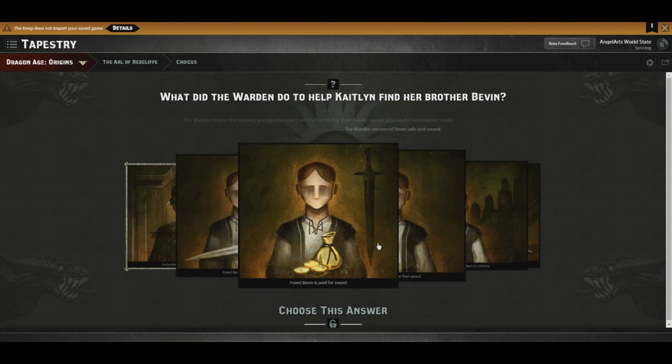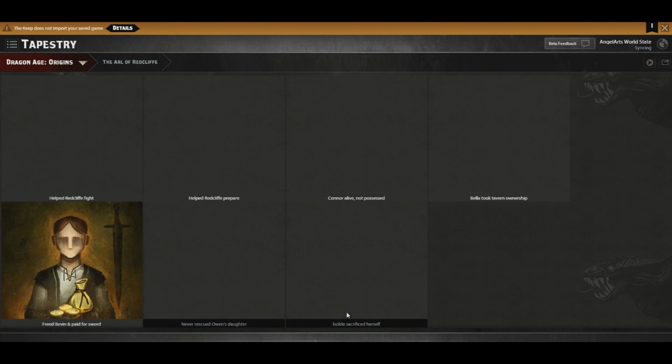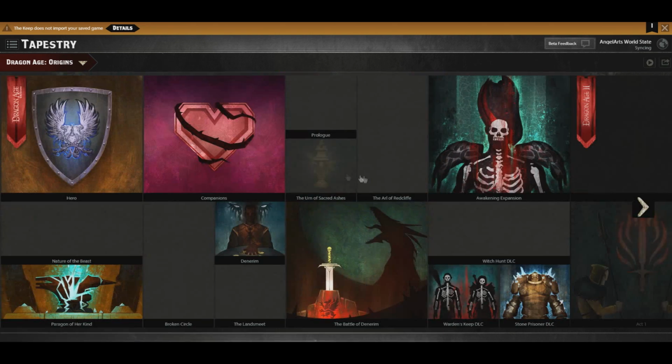I think we actually ended up paying for the sword. Yeah, because I figured in their state, the brother and sister needed the money more than the sword, it seemed like, because they needed to survive. They were orphaned, and I felt like they could have put the money to better use than the sword. And we gave them a decent amount of money, too.